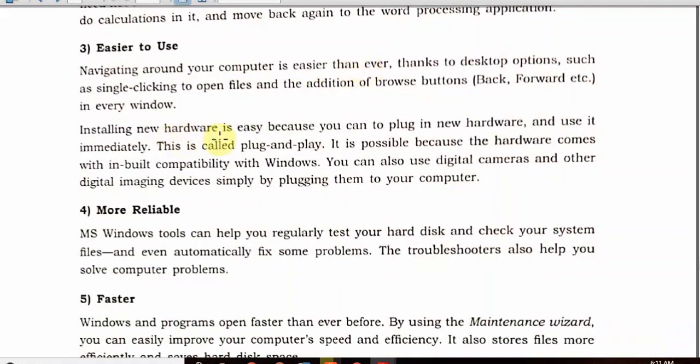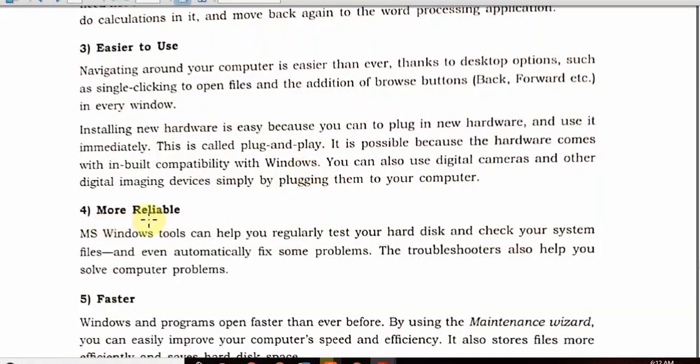Installing new hardware is easy because you can plug in new hardware and use it immediately. This is called PNP, that is plug and play. It is possible because hardware comes with built-in compatibility with Windows. It means that you can bring any hardware device, plug it into your Windows computer, and it is easy to use. Sometimes they are also provided with a driver CD so that you do not need to worry.